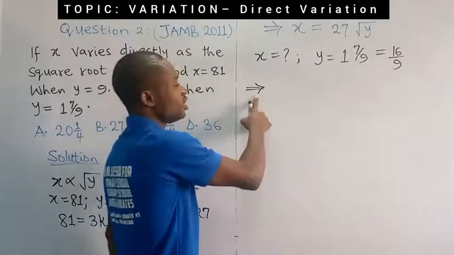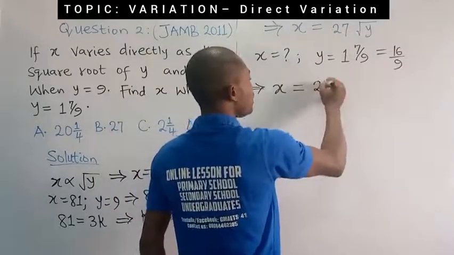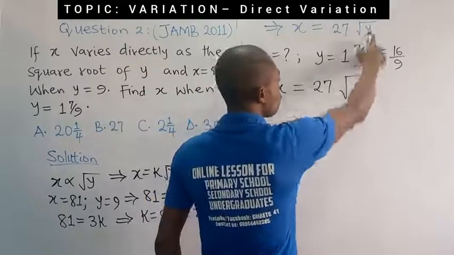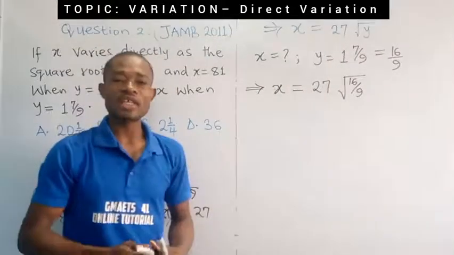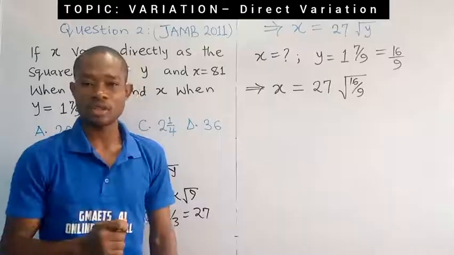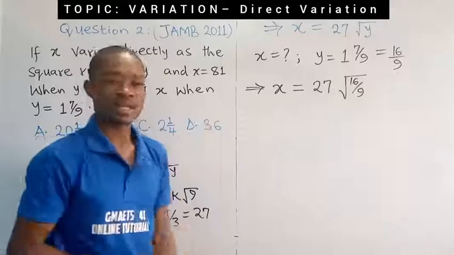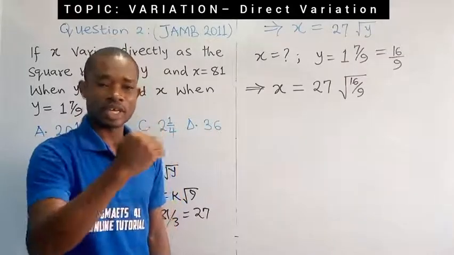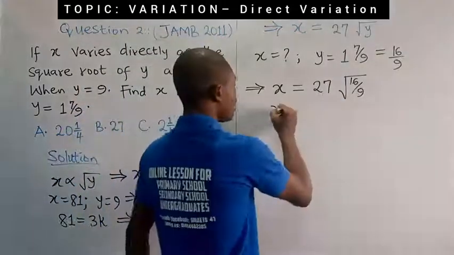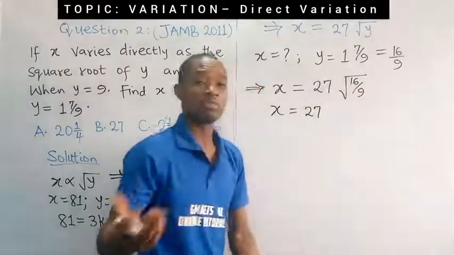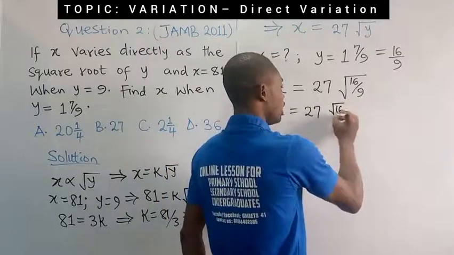So the implication of this, it implies that using this relationship, x is what we are looking for, we don't know. It's going to be equal to 27, then times square root of y, and y is 16 over 9. Take note of this, square root can distribute over division and multiplication. What do I mean by this statement? I have square root of 16 over 9. The square root is covering that 16 and 9. So since it is division, you can split, have square root of 16 over square root of 9. Are you following, right? Although I'm going to show it, but subsequently, if we meet something like that, I wouldn't show it. And you don't need to show it, it's not necessary, okay? I've already explained the implication of that.